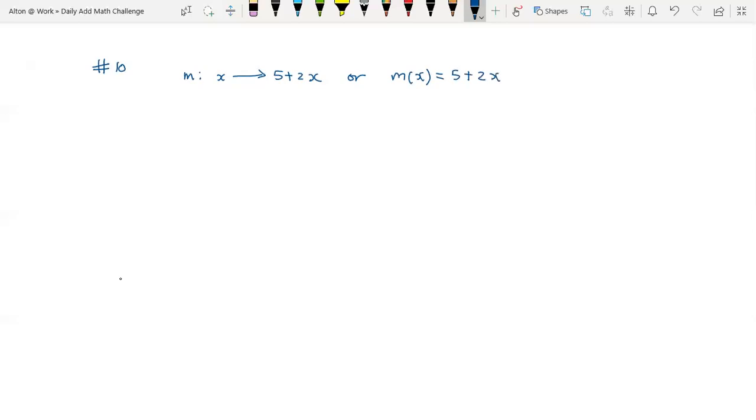Right, so this is important because the question asks us to find m of 4 minus 2a. So it means that where you see x, you are substituting 4 minus 2a. So it becomes 5 plus 2, open brackets, 4 minus 2a, close brackets. Expand and simplify. 5 plus 8 minus 4a, giving us 13 minus 4a. So let's see which one corresponds to that. That's answer D.